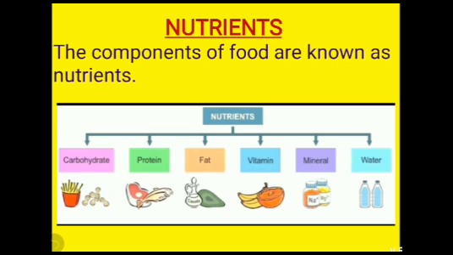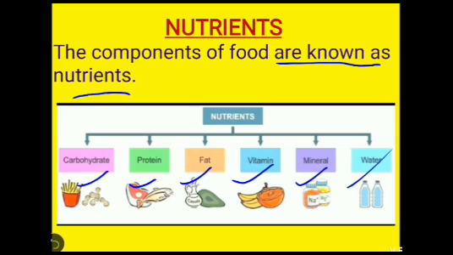So, the components of food are known as nutrients. As you already studied in your previous class, that is in your 6th class, there are 5 basic nutrients. That is carbohydrate, protein, fat, vitamins and minerals. Water is also an essential component of our food. These all come under nutrients.